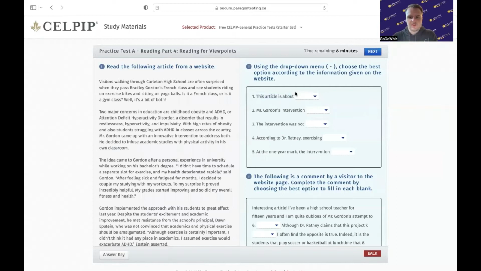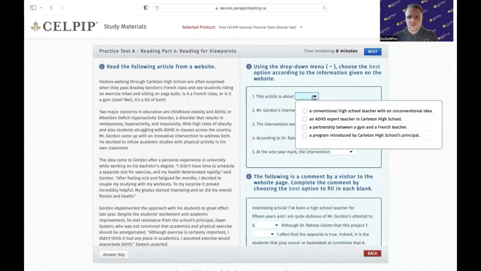So now that we understand that, let's take a look at our options. It says this article is about a conventional high school teacher with an unconventional idea, an ADHD expert teacher in Carleton High School, a partnership between a gym and a French teacher, a program introduced by Carleton High School's principal. Just because we're looking for the main idea doesn't mean we can't have keywords in here.